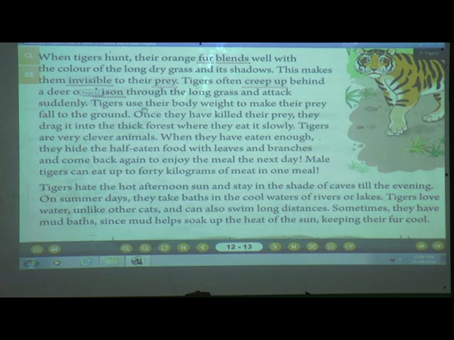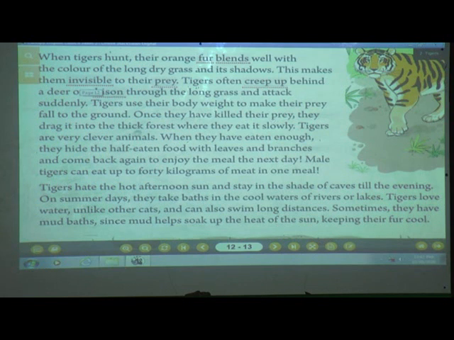Then tigers use their body weight. After it attacks, what does it do? Yes, it uses its body weight to make its prey fall on the ground. With the help of his weight, he just jumps on that prey, and that prey falls to the ground. And once they have killed any animal, what do they do?